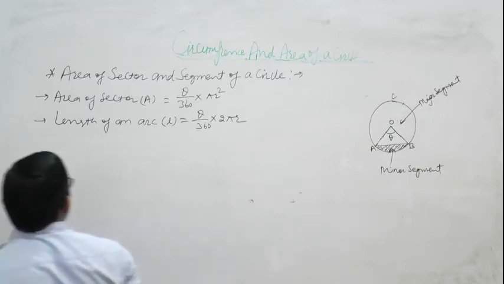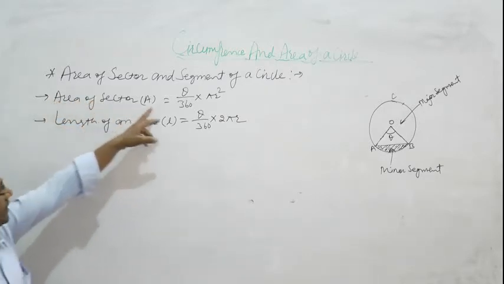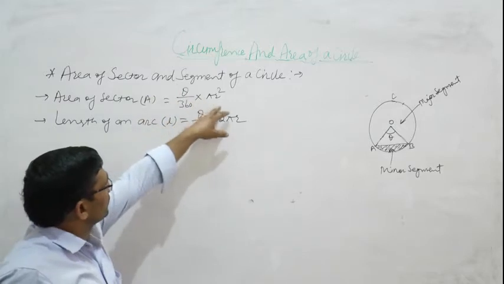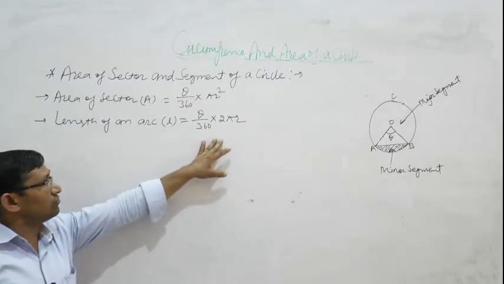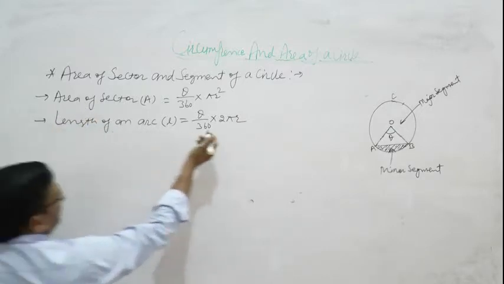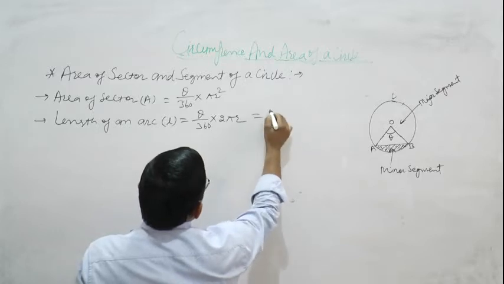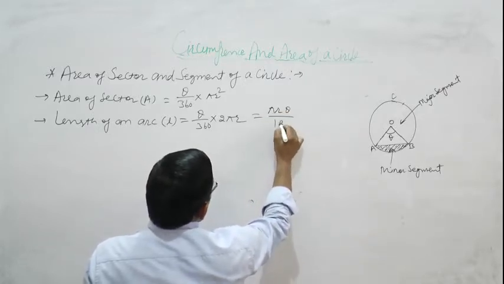This is the length of an arc. So area of sector A is theta upon 360 multiply pi r square. We can also write length of arc as pi r theta upon 180 degree.